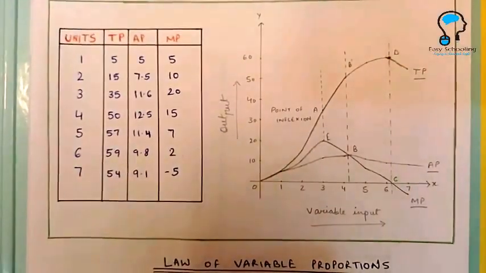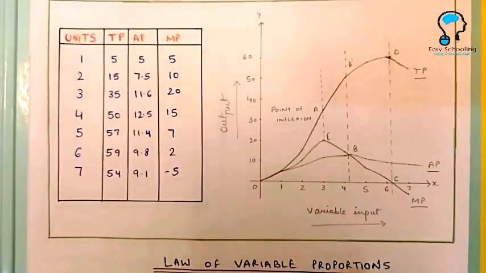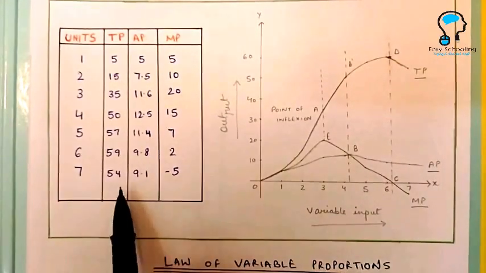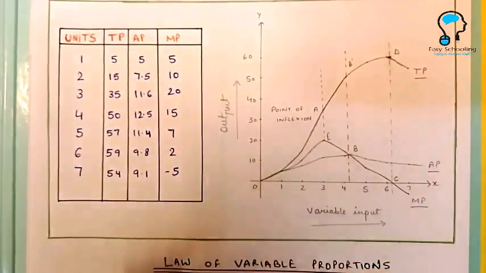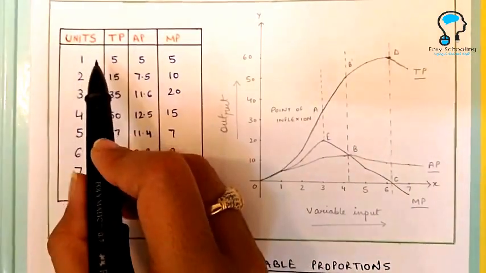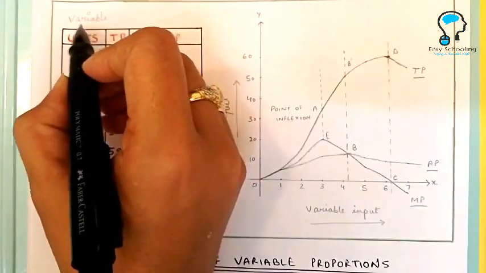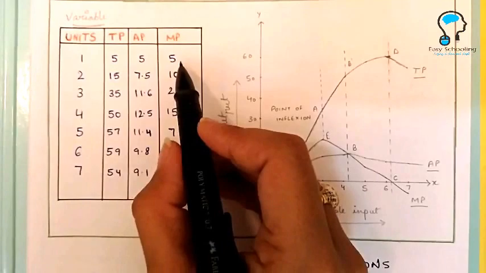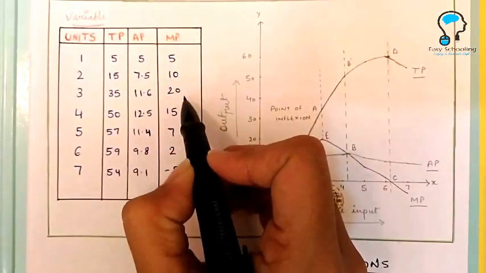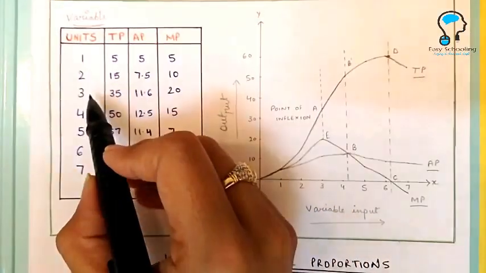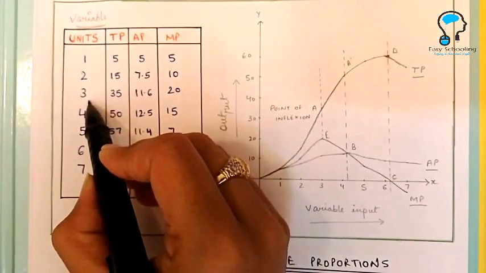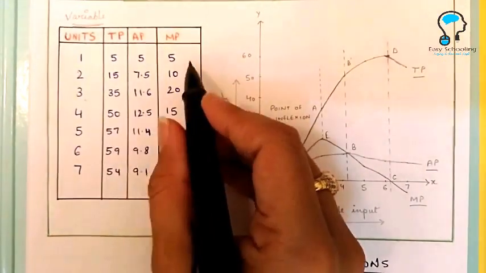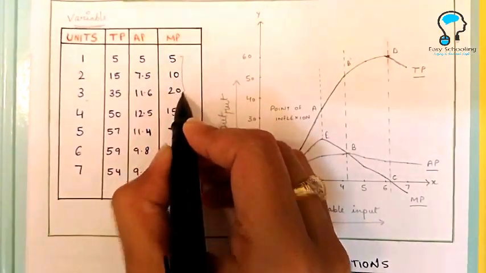Now let us try to understand the law of variable proportions with the help of a schedule and a diagram. We see that as we go on increasing the units of variable factor, first the marginal product increases. We can see here that till we add the third unit of variable factor, the marginal product is increasing.